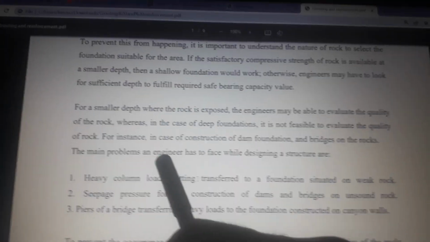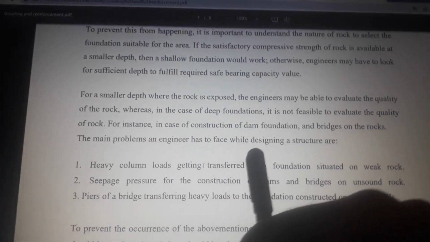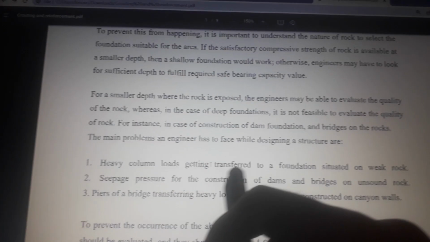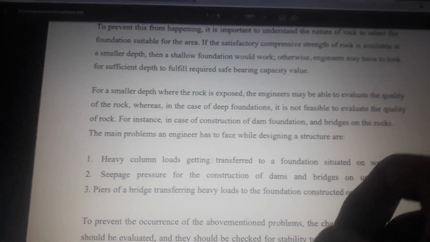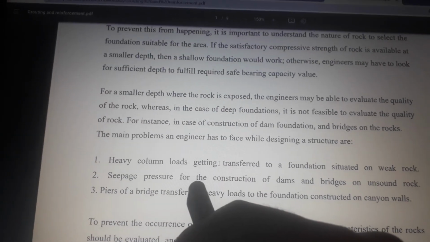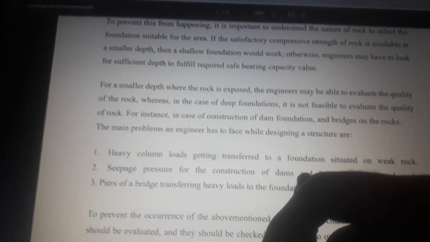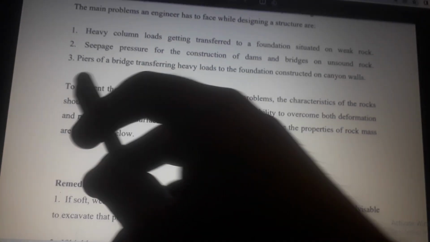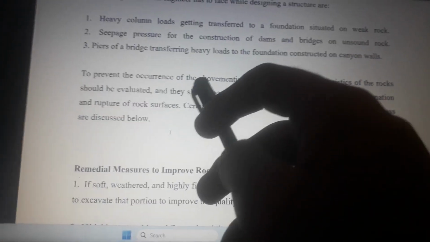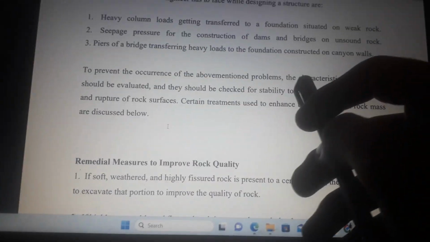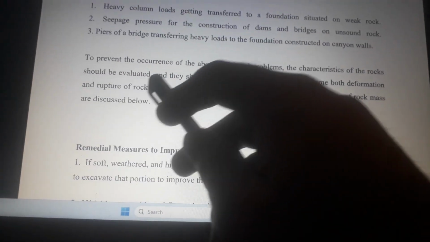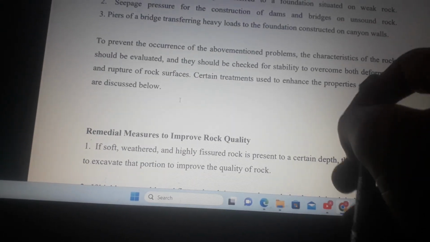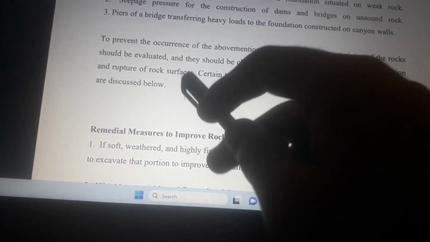The main problems an engineer has to face while designing a structure are heavy column loads getting transferred to a foundation situated on a weak rock, and seepage pressure for the construction of dams and bridges on unsound rock. To prevent the occurrence of the above mentioned problems, the characteristics of the rocks should be evaluated and they should be checked for stability to overcome both deformation and rupture of rock surfaces.